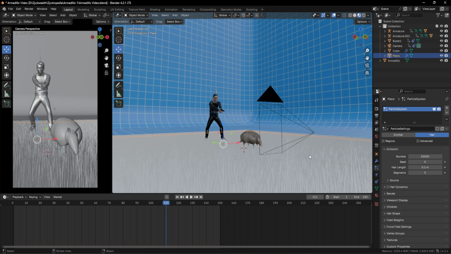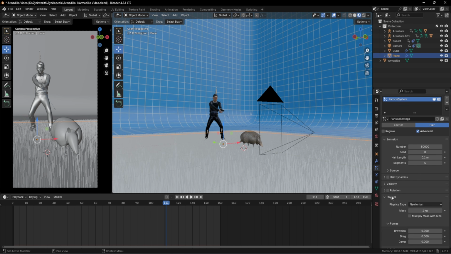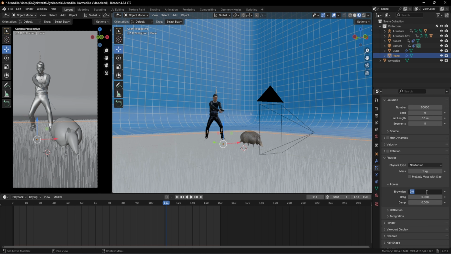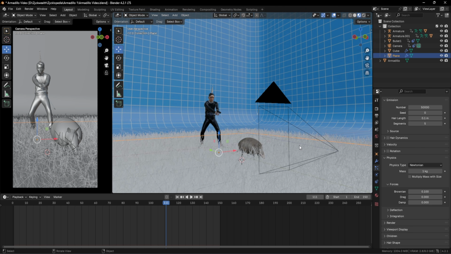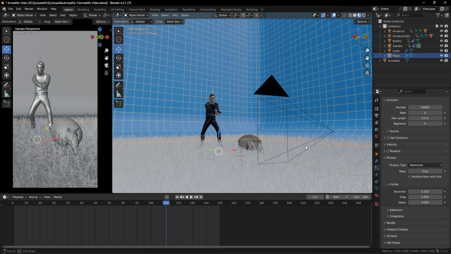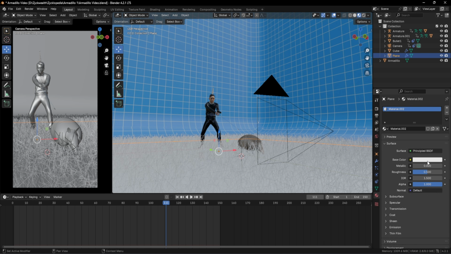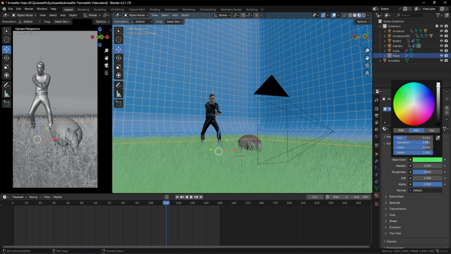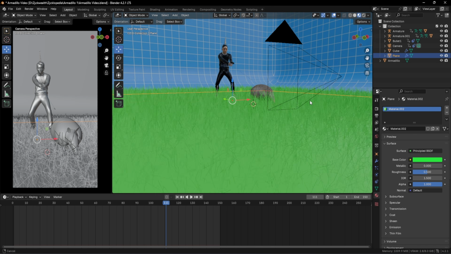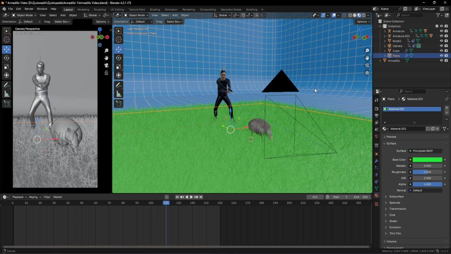It's up to you. The next thing to do is to click on this advanced option. And when we do that, we will have this physics tab over here. Now we can change this Brownian value to 0.1. And if we do that, we can see this random grass appearing on our screen. And we can give this plane a random color like green. And for adding that color, we can go over here. Then we can add a new material. Then we can change the color of this material to green like this. And after doing that, we will have this fake grass happening on our screen like this.